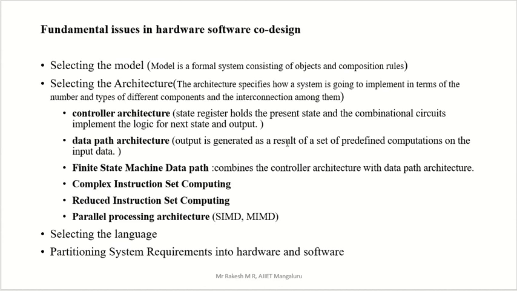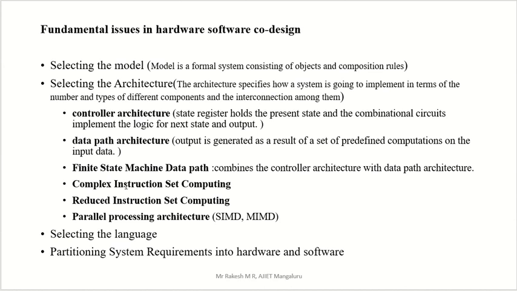So these two things we are going to combine with each other, so we are getting a better result in the finite state machine data path. The name itself says finite state machine, so different states are there, a finite number of states. We are going to perform some operation on that data and get a finite answer. Some very important concepts in the finite state machine we will see in the coming slides.